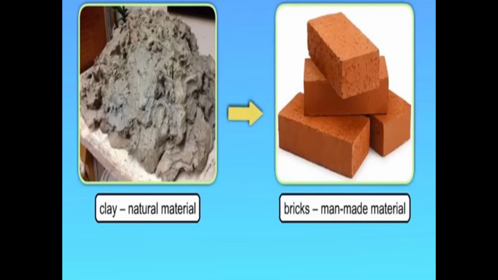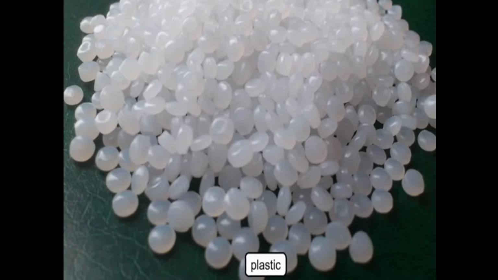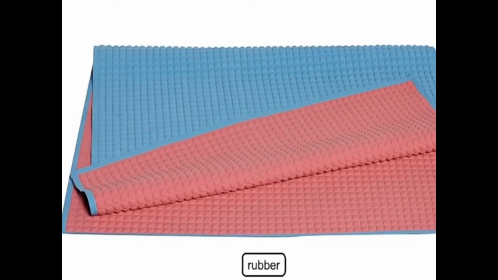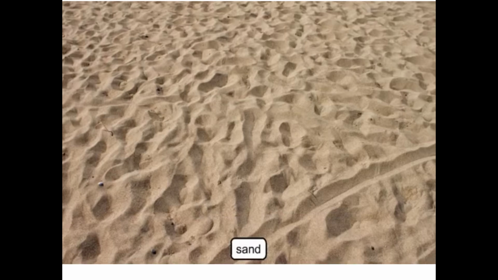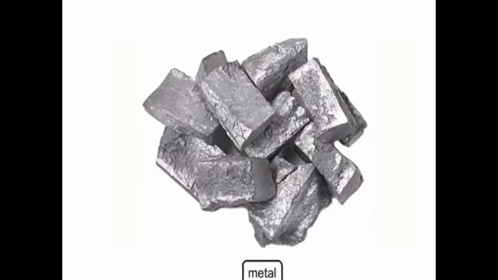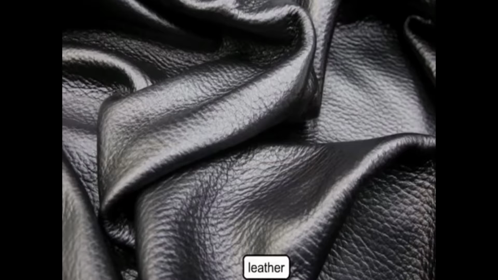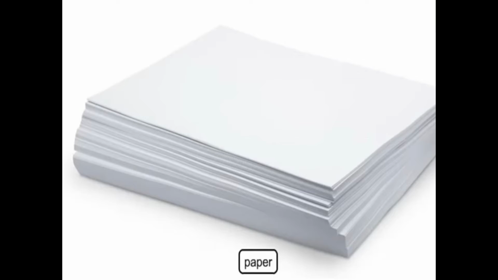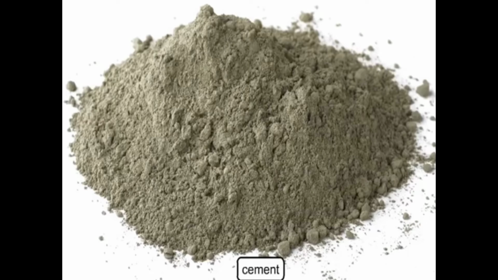Dear children, observe this picture, clay. Clay is a natural material. Bricks are man-made materials. And also observe these plastic beads, this rubber mat, sand, metal, leather jacket, paper, cement.